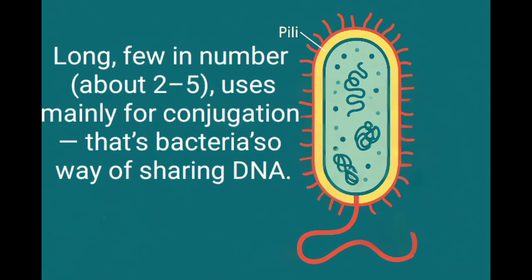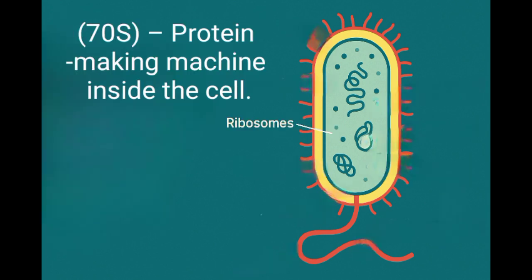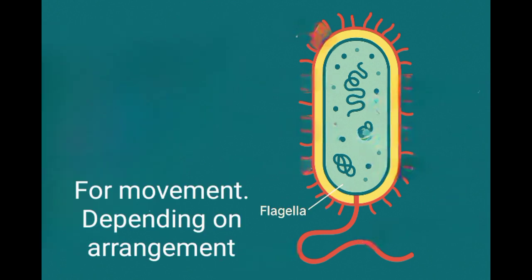Pili, long, few in number, about 2 to 5, used mainly for conjugation, that's bacteria's way of sharing DNA. Fimbriae, short, numerous, 200 to 300, help bacteria attach to surfaces. Ribosomes, 70S, protein-making machines inside the cell.